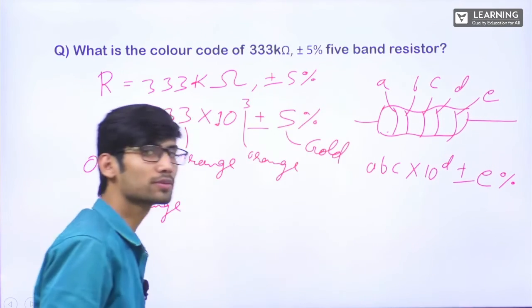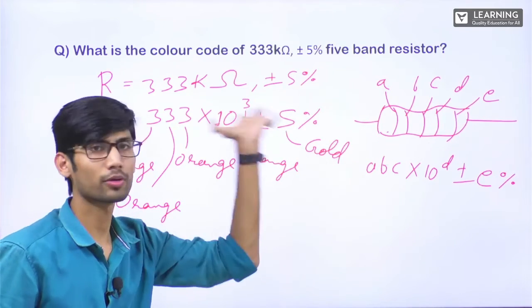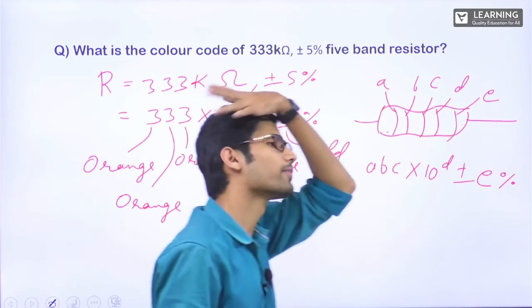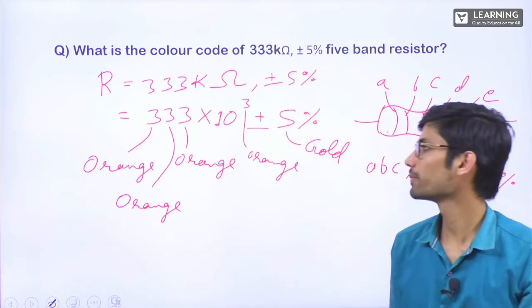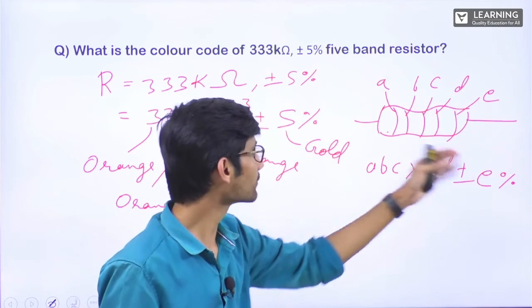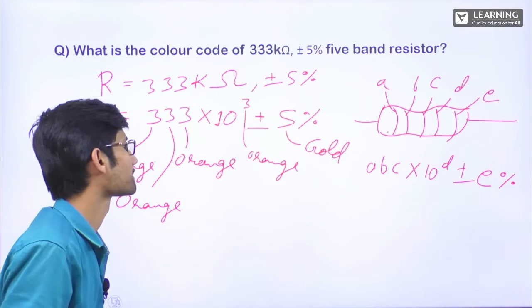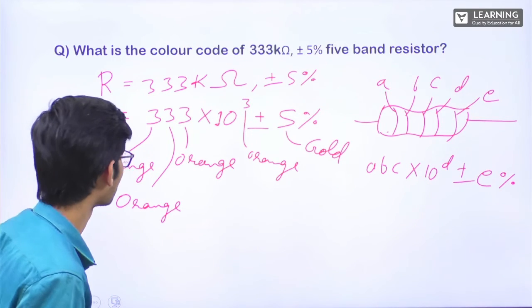So there will be options. One option will be orange, orange, orange, orange, gold. I hope you can identify. Clear? So this is the resistor which is having 5 bands. 4 are orange, 1 is gold. Done?